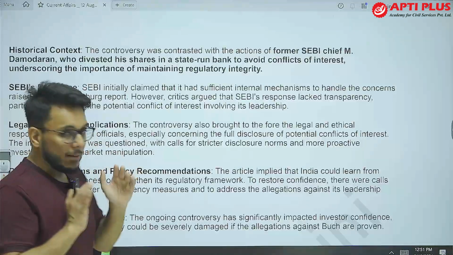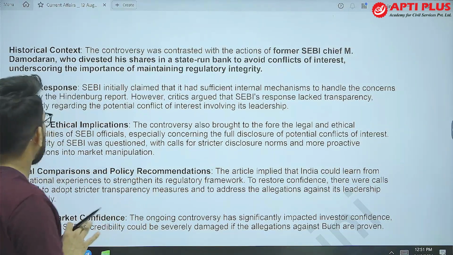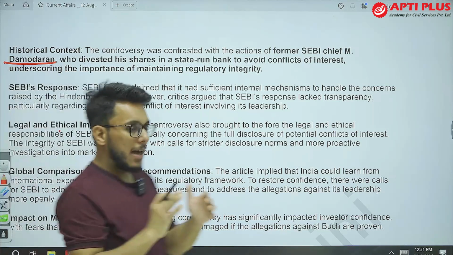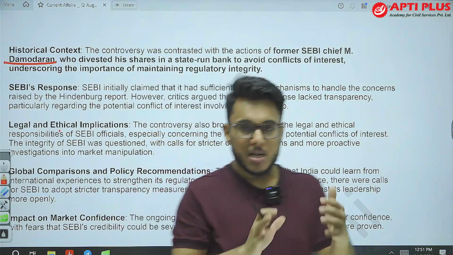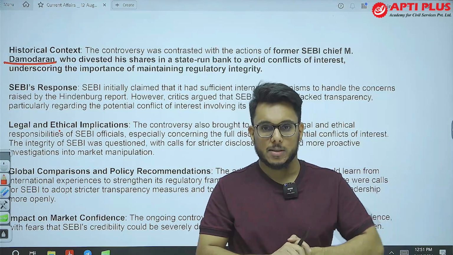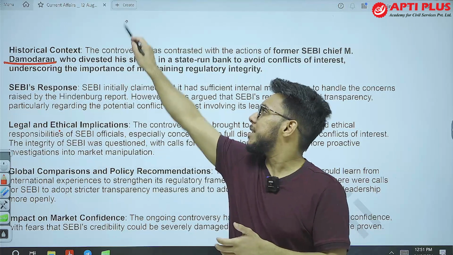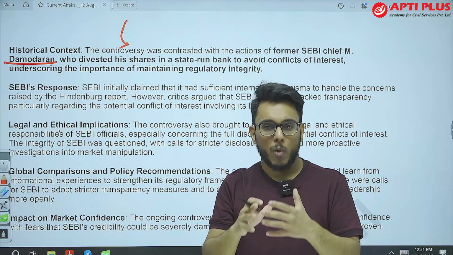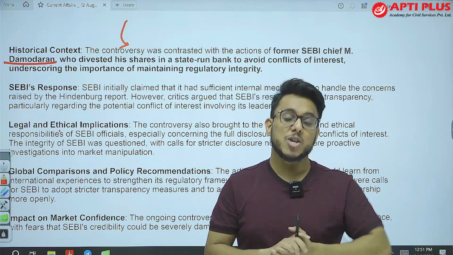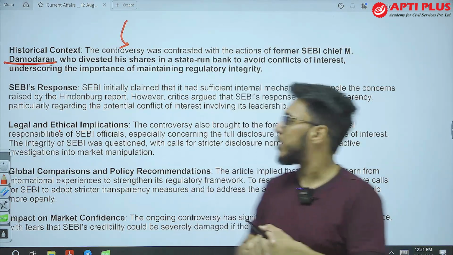Now, here one reference is coming. One of SEBI's former chiefs, M. Damodaran, held some stocks in a bank. He divested those stocks before joining his office because he said it might lead to a conflict of interest. So this example is being given, asking why the present chairperson of SEBI did not do that and why she did not disclose this. So this is one dimension that has come.